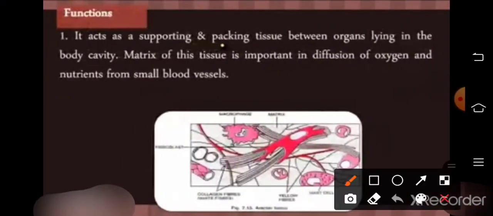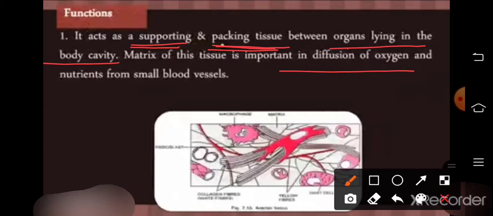And what is the function of areolar connective tissue? Dear students, it supports and provides packaging between organs lying in the body cavity. The matrix of the tissue is important in the diffusion of oxygen and nutrients from small blood vessels.